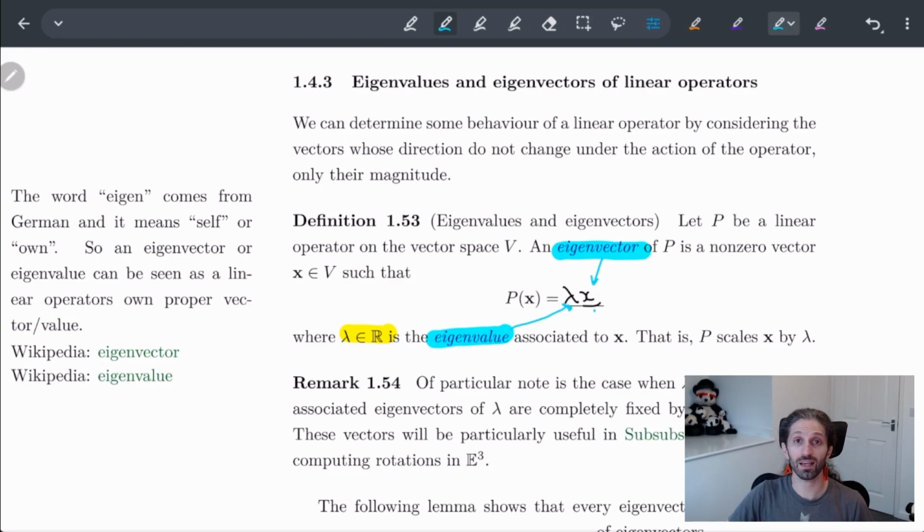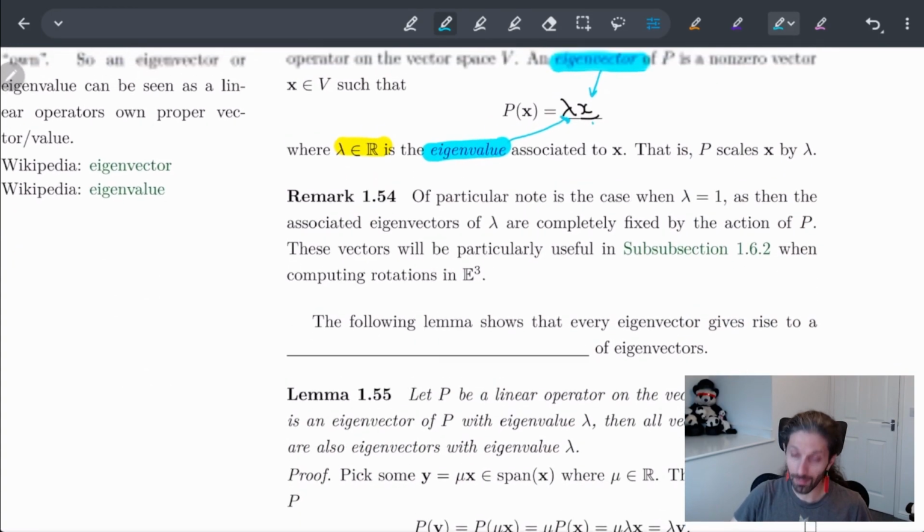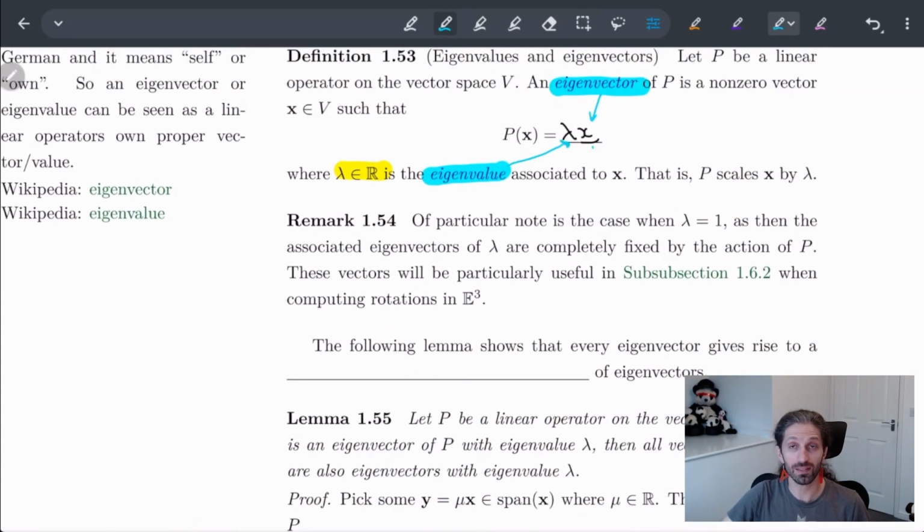So P scales X by lambda. It just keeps the vector to itself, where it just scales it. So think of what happens if lambda is equal to 1. If lambda equals 1, P of X is basically keeping X itself. It doesn't change the vector. So these eigenvectors are completely fixed by the action of P.